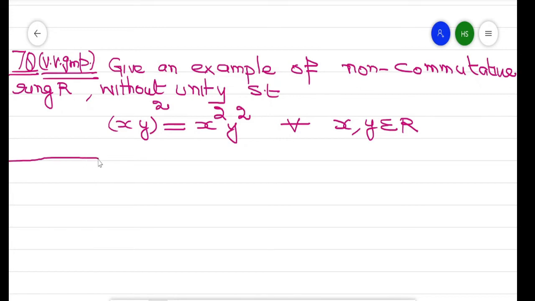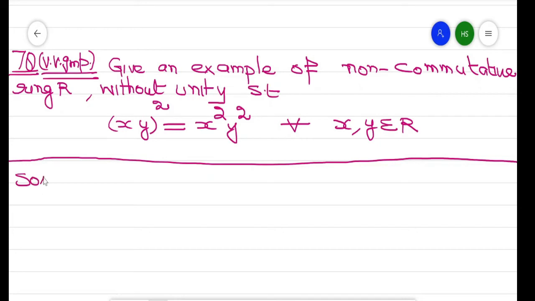So always remember that a ring in matrix form is always non-commutative. Now the solution. Here we construct an example.